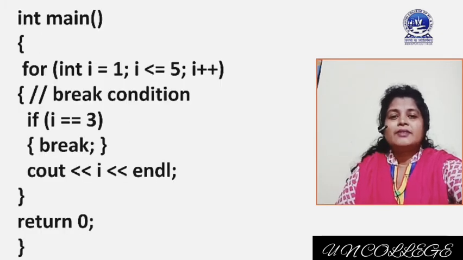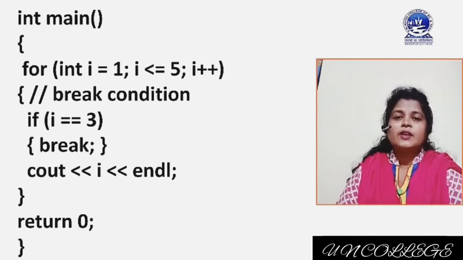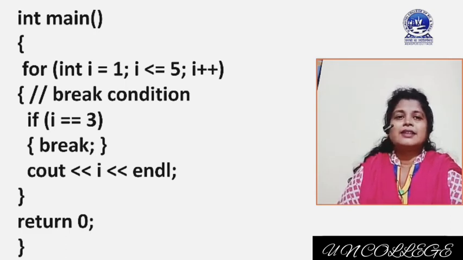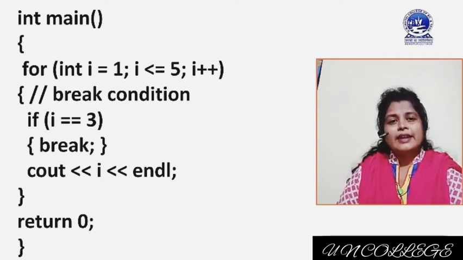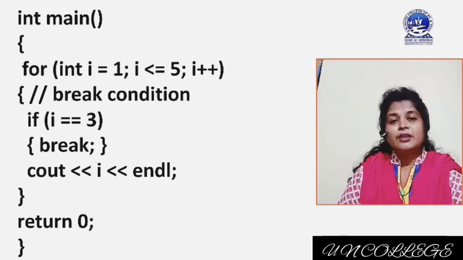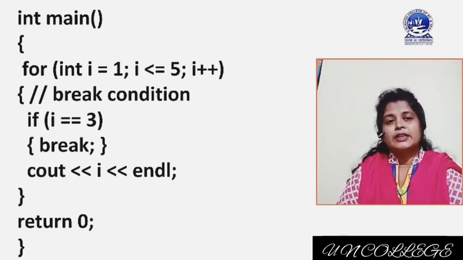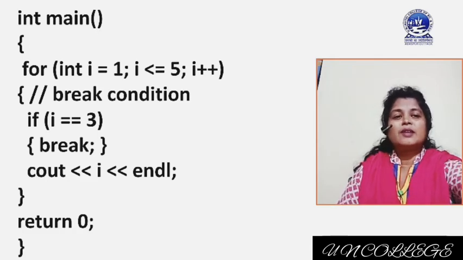Now here I have given one example to explain break. The program is int main. Inside main I have used one for loop: for int i equal to 1, i less than equal to 5, i plus plus. The loop is supposed to continue from 1 to 5, and inside the loop we have used if i equal to 3, break. I have added the condition that when the i value equals 3, break will be executed. See, cout i is outside of the if condition. That's all. Now what will happen when the program is executed?